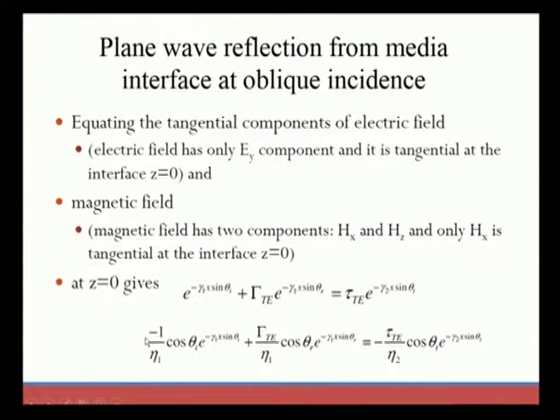So it becomes: exponential to the power minus gamma 1 x sin theta 1, plus gamma T e exponential to the power minus gamma 1 x sin theta r, equal to tau T e exponential to the power of minus gamma 2 x sin theta t. These two are equal, as we already know, the incident and the transmitted will be equal. For now we have taken these two, and the magnetic field is also equal in incident and transmitted, which we made equal here.